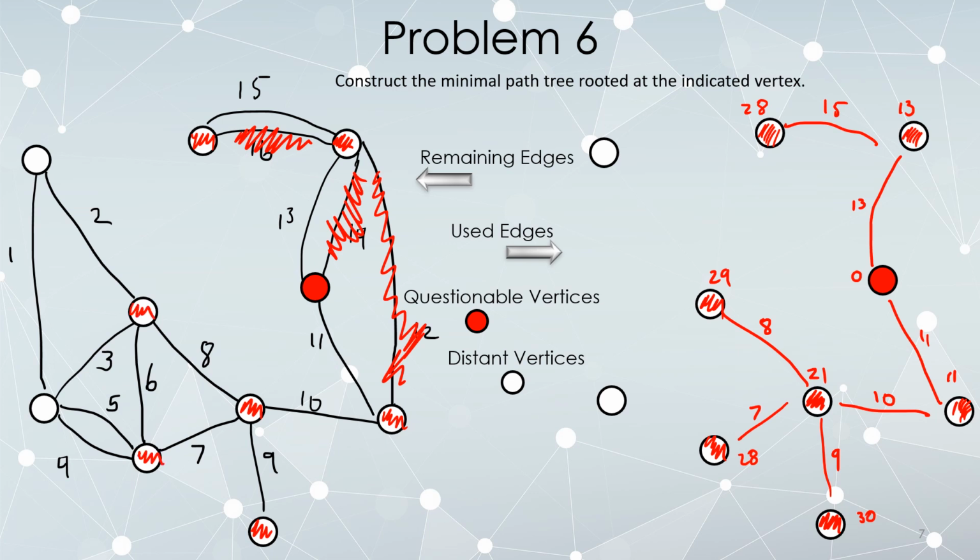Are there any edges connected to red vertices that I am not currently using? Let's attempt to use this edge of weight 6. So I'm going to go ahead and put that in, 6. Since it connects two things that were already connected, 29 plus 6 would get me here in 35, but that's worse. 28 plus 6 would get me there in 34, but that's worse than the 29 I already have. So that edge doesn't help me. Let's delete it. Since I decided not to use it in the very instant I tried, I can remove it from my original graph. I know I'm never going to use it.